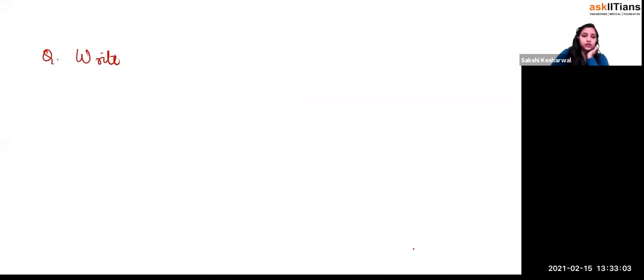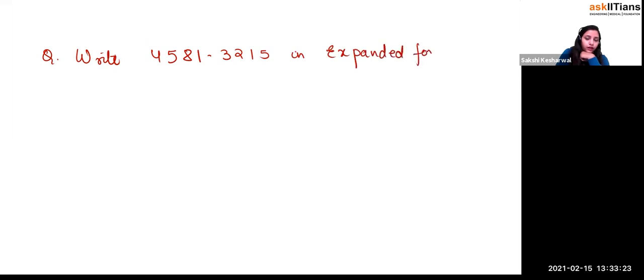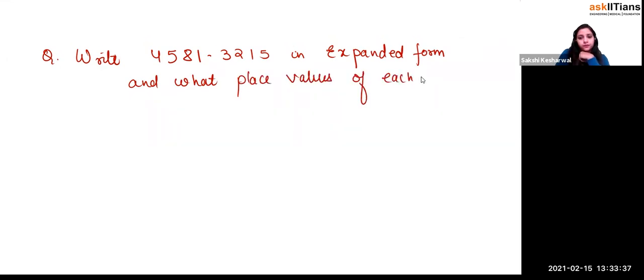Now let's do this. If I say write 4581.3251 in expanded form, and find what are the place values of each digit, right? Place values of each digit, right?